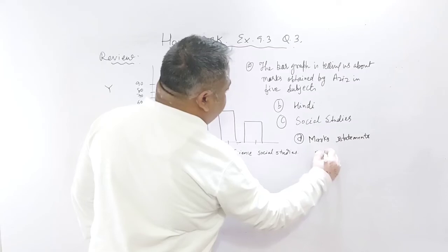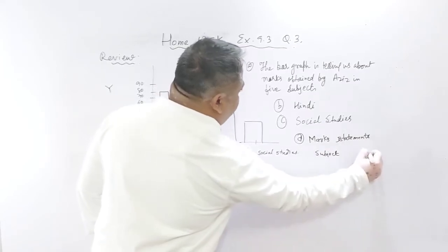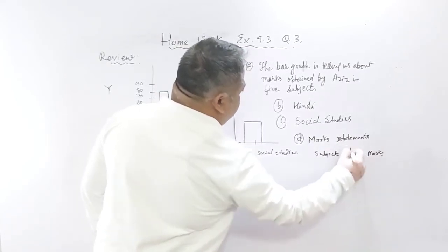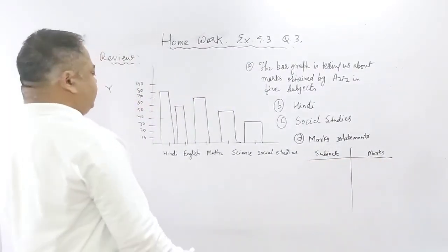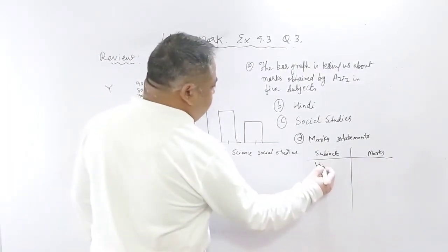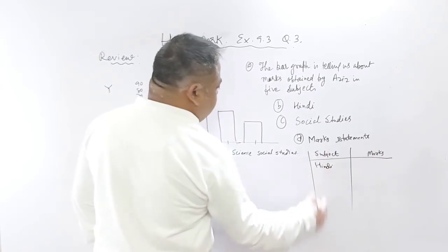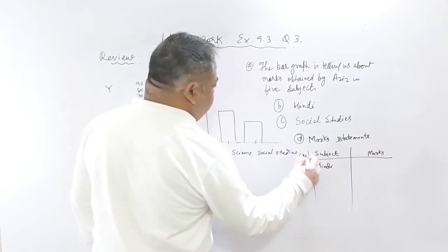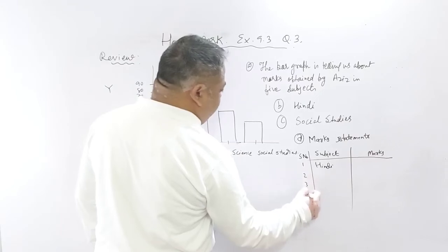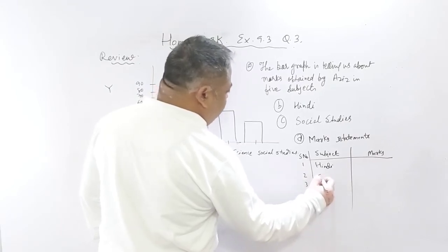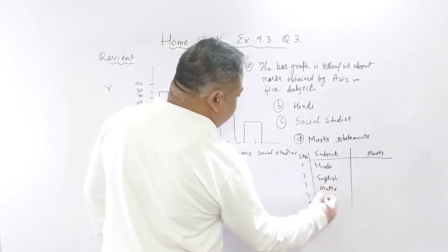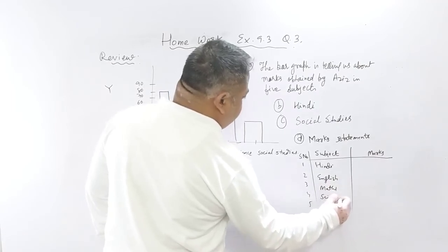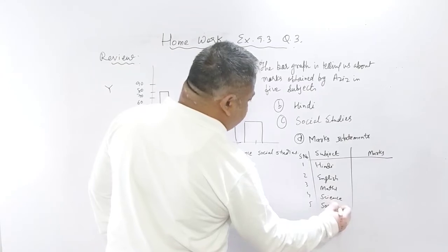So we write subject and marks. Serial number also we can give, 1, 2, 3, 4, 5. Subjects: Hindi, English, maths, science, and social studies.